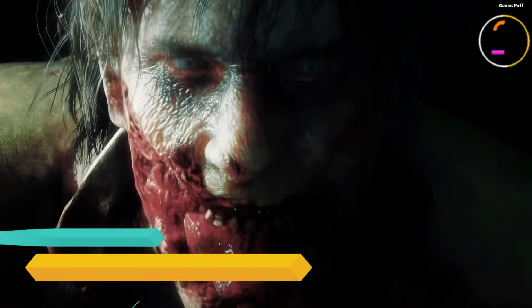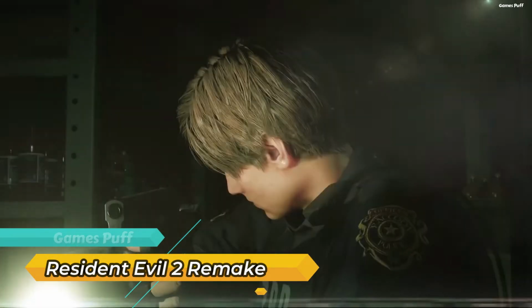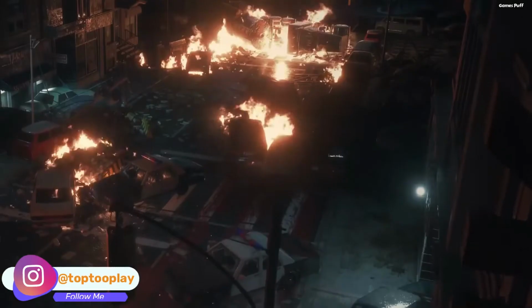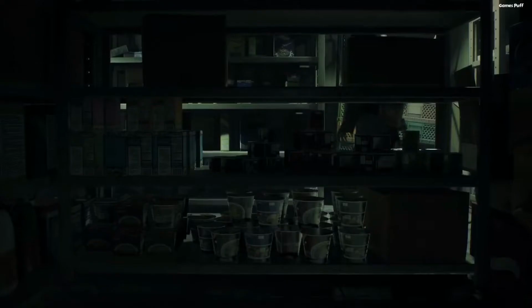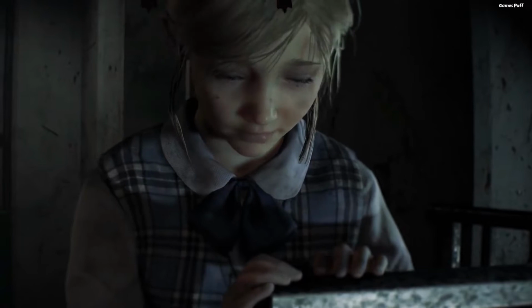Number 2, we have Resident Evil 2 Remake. Resident Evil games aren't new for horror fans, but the quality varies. Resident Evil 2's remake was well received by fans since it captured what made the original game great while updating others. The remake proves that games don't require low polygon counts to be terrifying because of their adversaries.